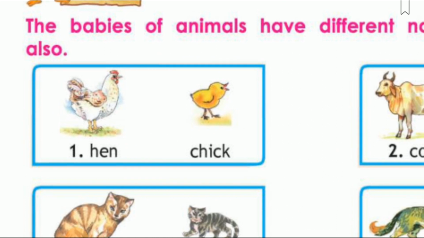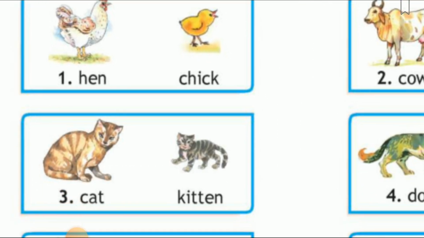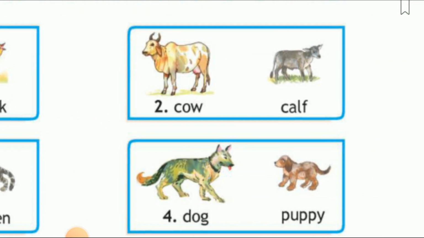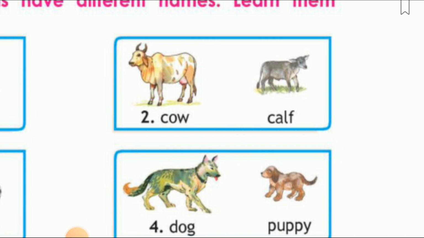The baby of hen is chick. Hen and its baby is chick. Chick. Next is cow. Cow and the baby one is calf. Calf.